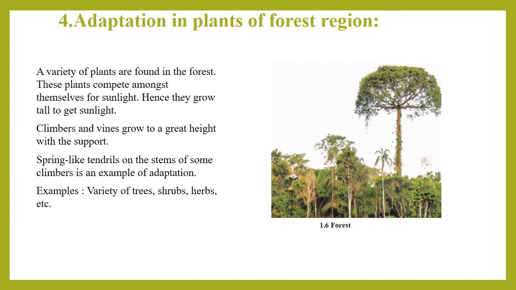What are those adaptations? Once again we will repeat: as they have to grow taller and taller for the purpose of sunlight, the climbers and the vines also grow to a great height by taking support, and for that purpose they give out tendrils. So formation of the tendril is the adaptation of these climbers and vines. Some examples are there of the plants, that is a variety of trees, shrubs and herbs which are seen around.